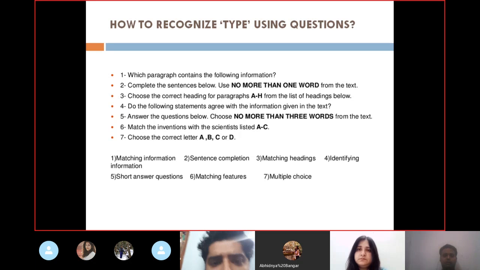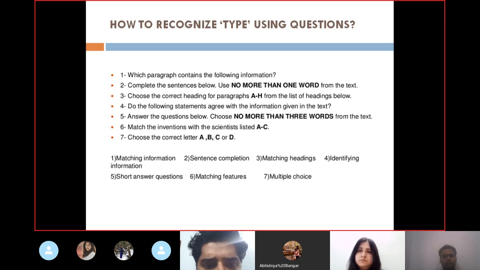This is identifying information, where there would be some text and some statements which you will either agree or disagree with.